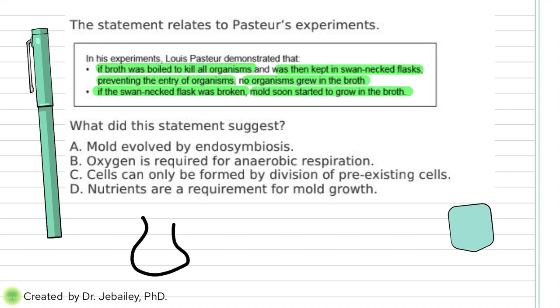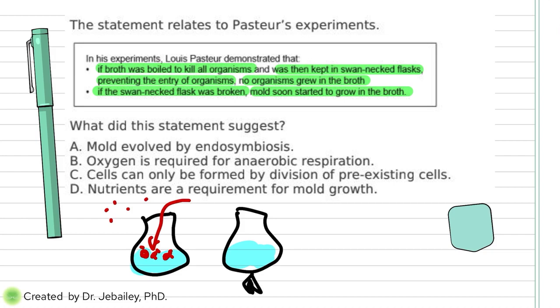So let's say you have a flask here and you have inside of it chicken broth right here. This is chicken broth. And if you keep it open, you will have bacteria coming here and they start to grow, right? Microbes. Now, where did these guys come from? They come from the air. They just landed there and then they start to grow. What he did was he took this broth, right? And he heated it up. And when he heated it up with fire here, he basically sterilized it.